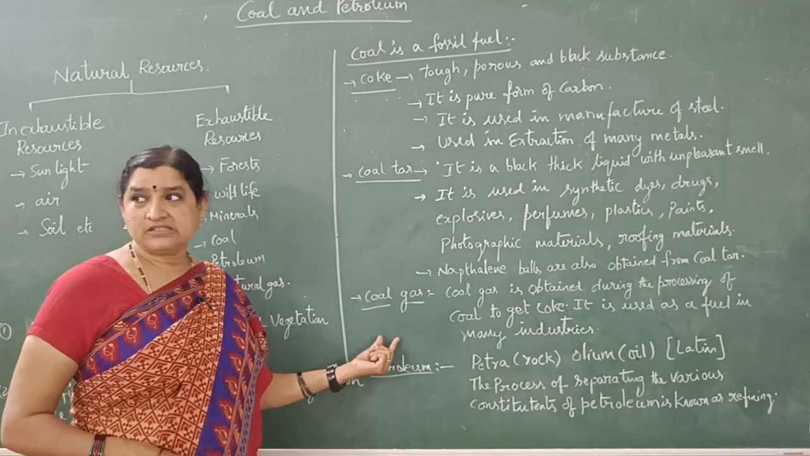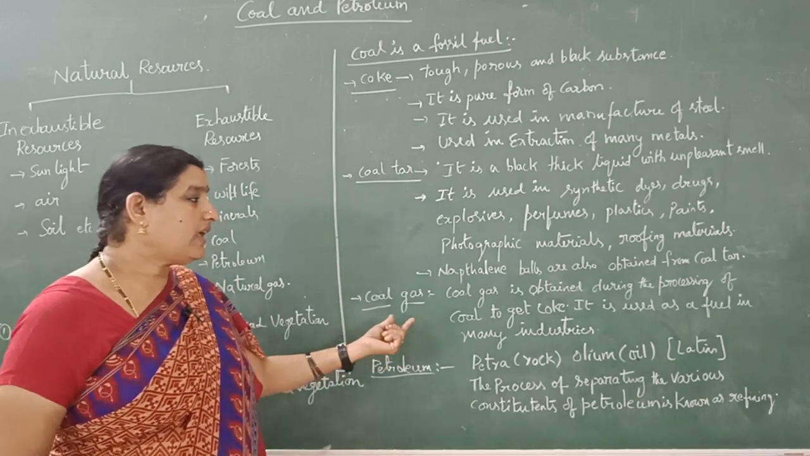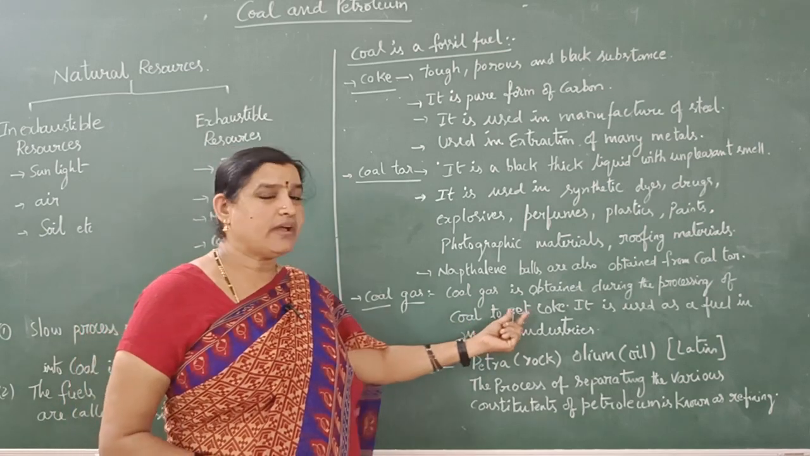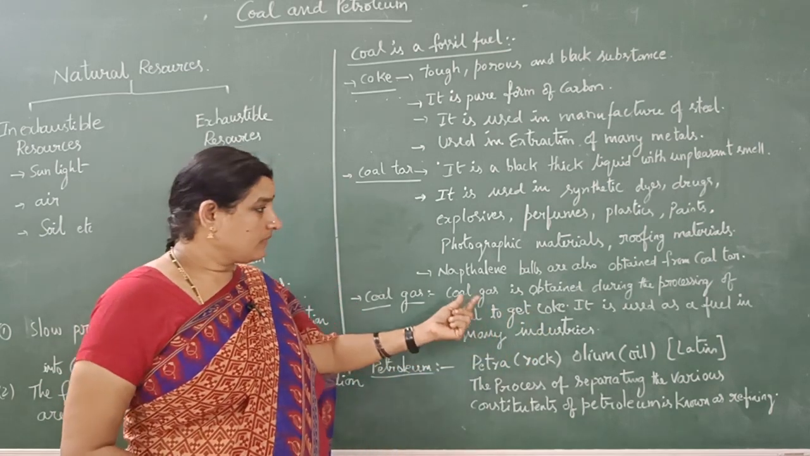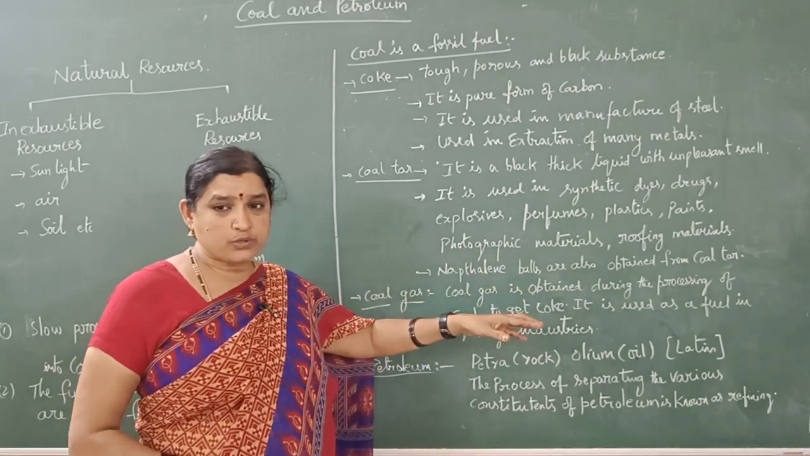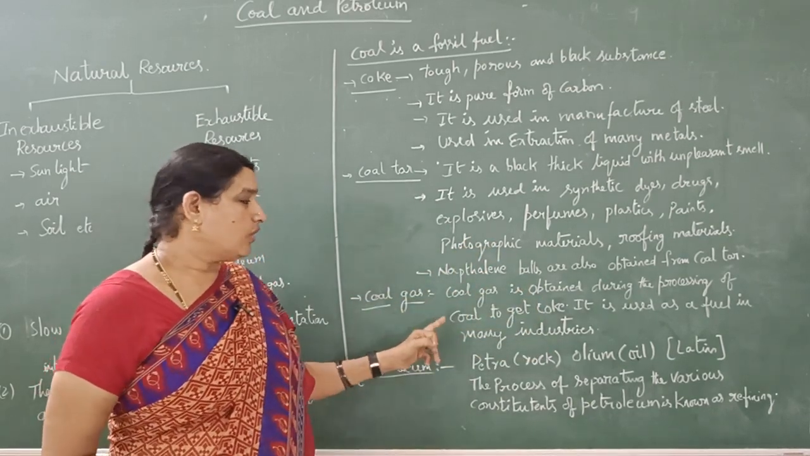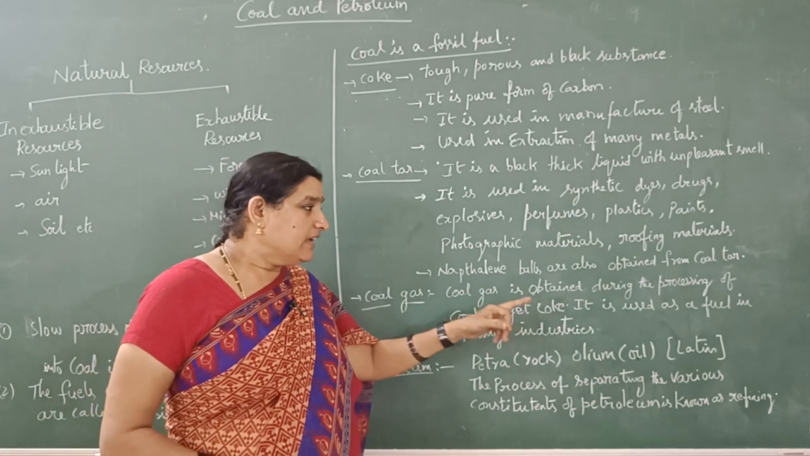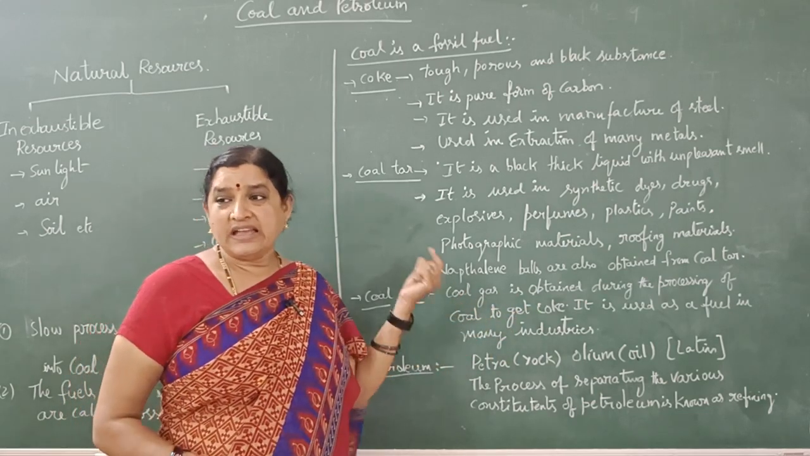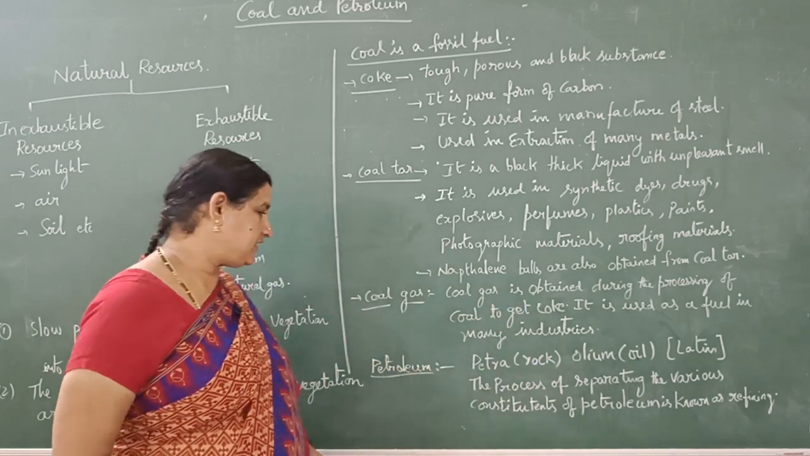The next one is coal gas. Coal gas is obtained during the processing of coal to get coke. While coal is converting into coke, in this process we will get coal gas. Coal gas is used as a fuel in many industries.